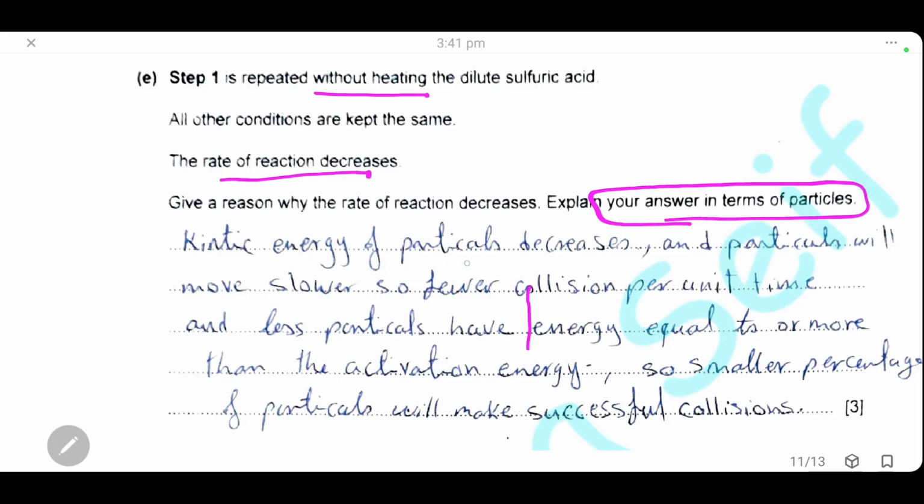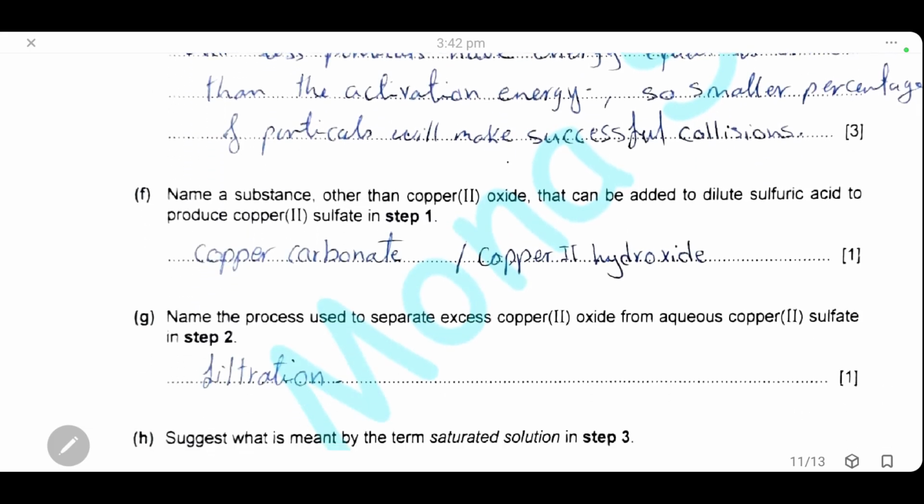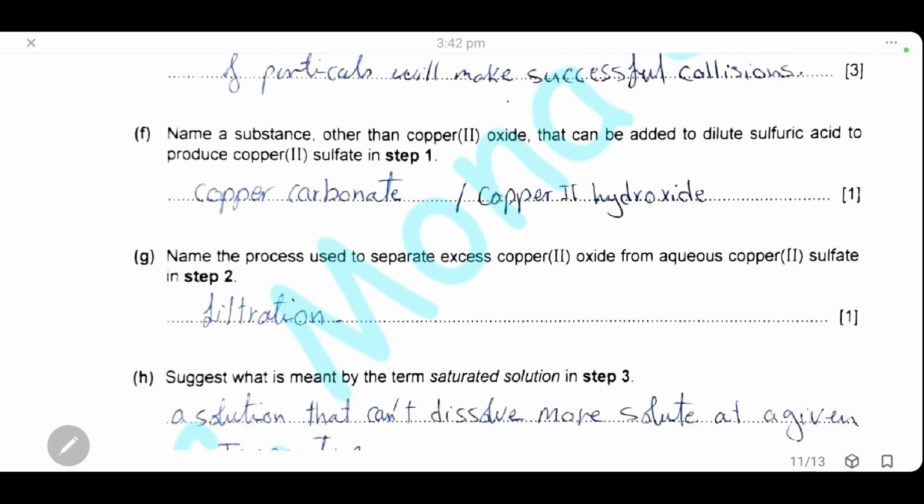The kinetic energy of the particles will decrease and the particles will move slower, so there are fewer collisions per unit time, and fewer particles will have energy equal to or more than the activation energy. So we will have a smaller percentage of particles making successful collisions, and hence the rate of reaction will decrease. Name a substance other than copper oxide that can be added to the dilute sulfuric acid to produce copper sulfate. We can also use copper carbonate or copper(II) hydroxide to prepare copper sulfate from sulfuric acid.